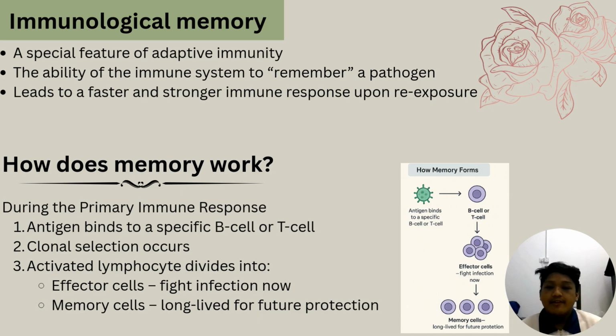So, how does memory work? During the primary immune response, the antigens bind to the specific B cell or T cell, and after that, clonal selection occurs and activates the lymphocyte, which is divided into effector cells, which can fight infection, and memory cells, which can live on for future protection.